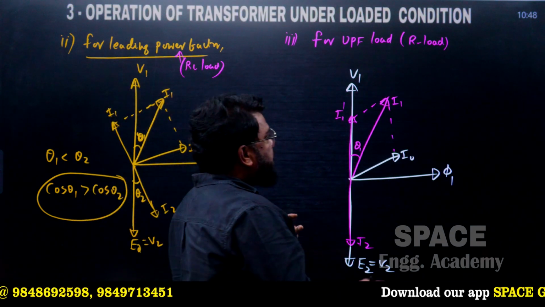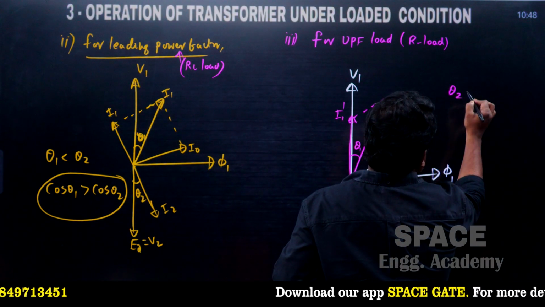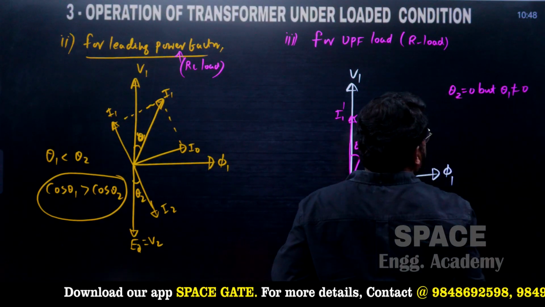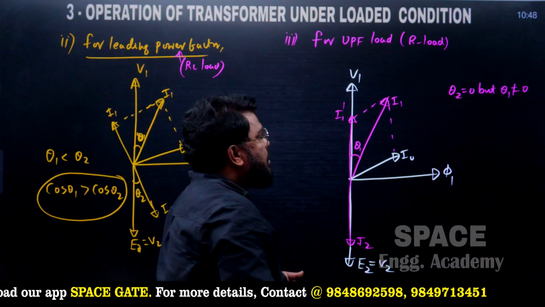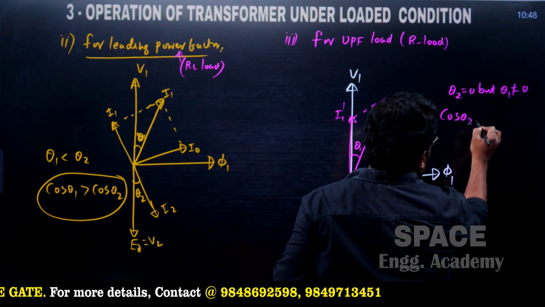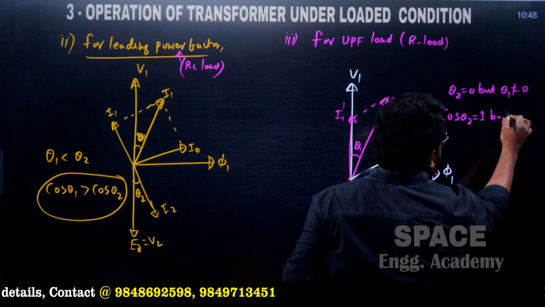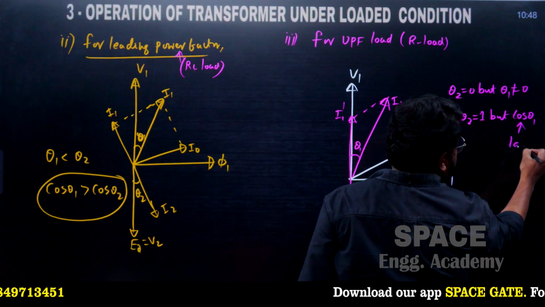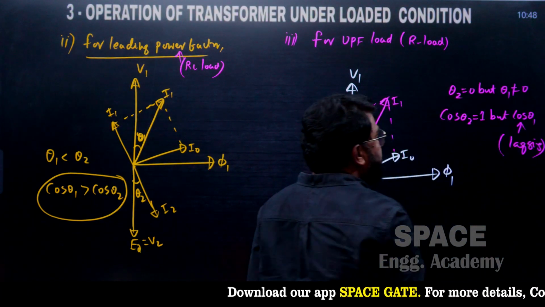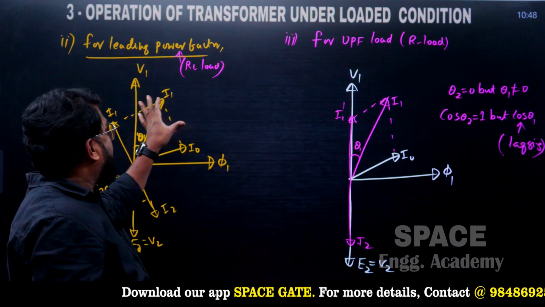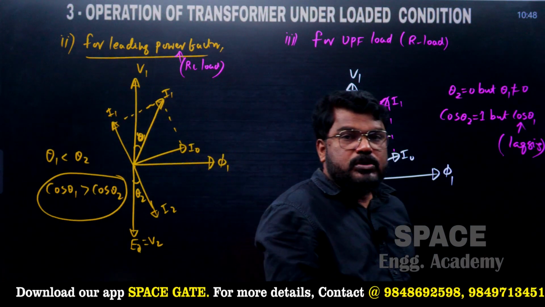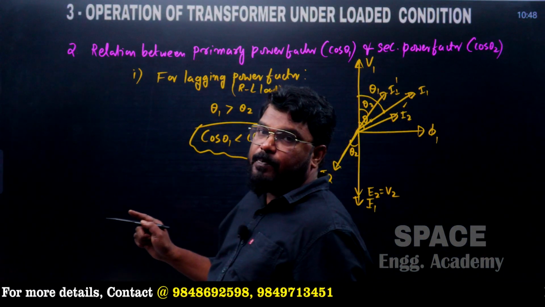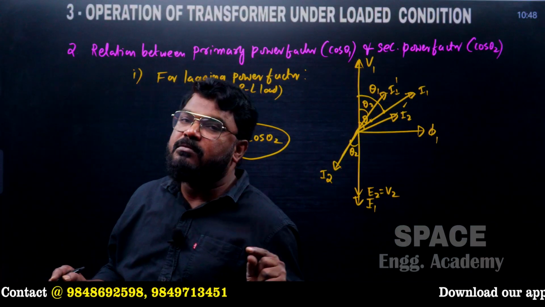Now see here, at unity power factor, theta 2 is equal to 0, but theta 1 is not equal to 0. And what about cos theta 2? Cos theta 2 is equal to 1, but cos theta 1 has some finite value, and it is always a lagging power factor. So this is the relation between primary power factor and secondary power factor of the transformer, for unity, leading and lagging power factor loads.